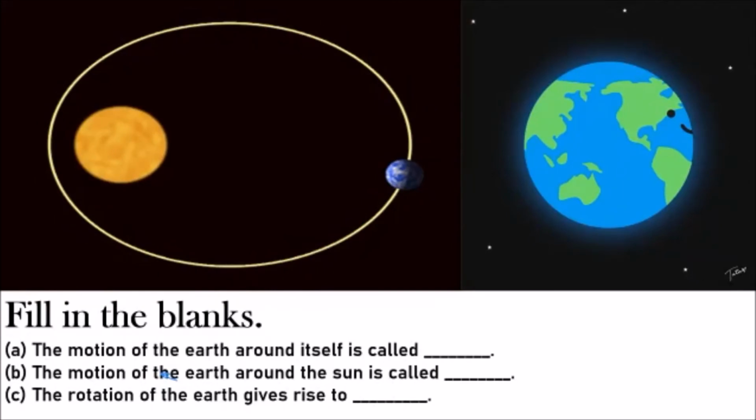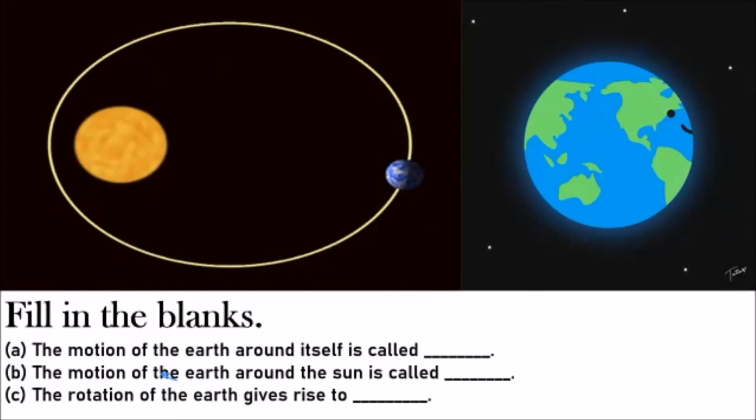Very good. Now, the motion of the earth around the sun is called? Revolution. Very good. Okay. All of you see to it that you get the correct spelling. You can give me any spelling for now, I just want your answer, but you see to it that you get perfect with your spellings. That's very good. Revolution.